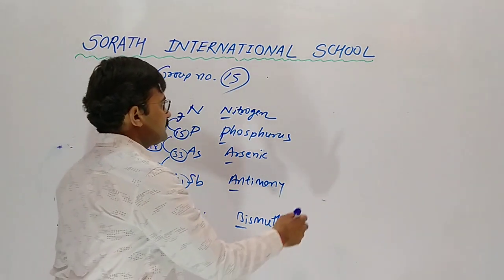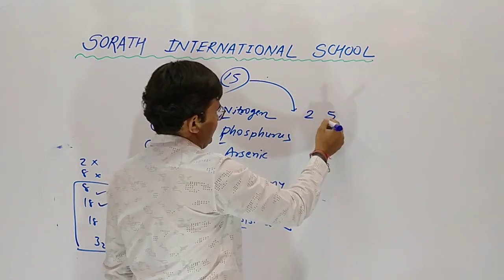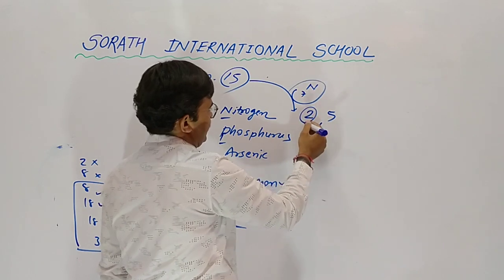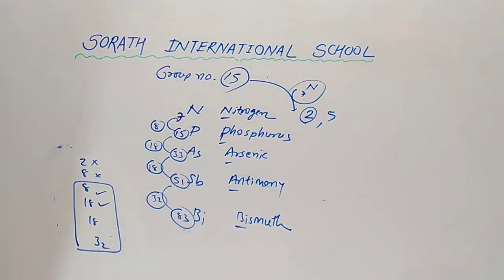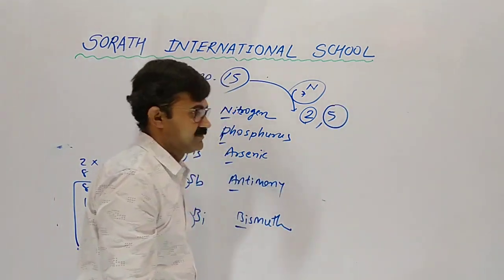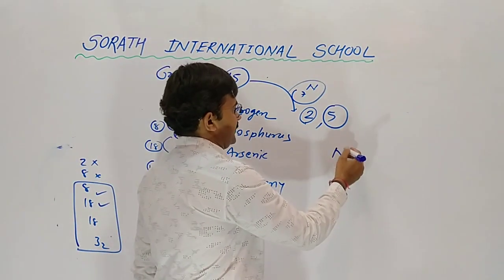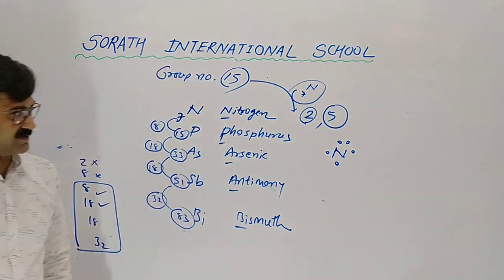Now in the group number 15, suppose nitrogen. Atomic number 7, so total electrons are 7. In first orbit there are 2 electrons, in outermost there are 5. Understood? So in nitrogen 5 electrons are present.